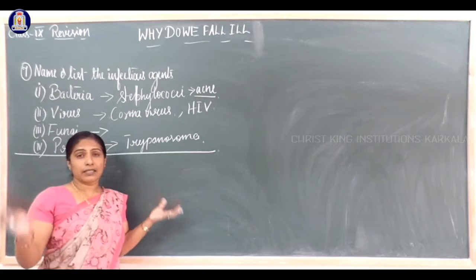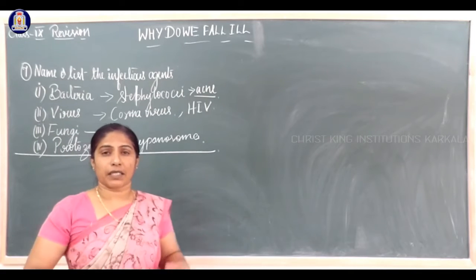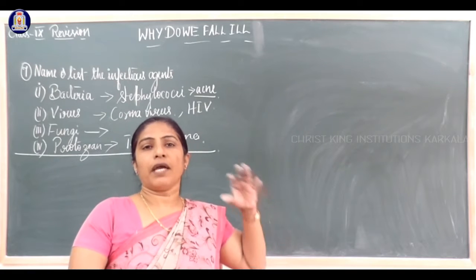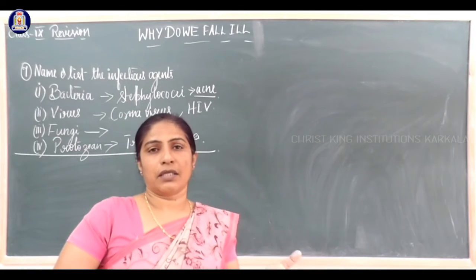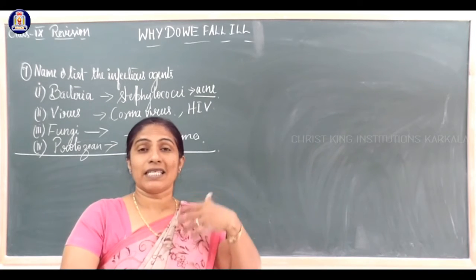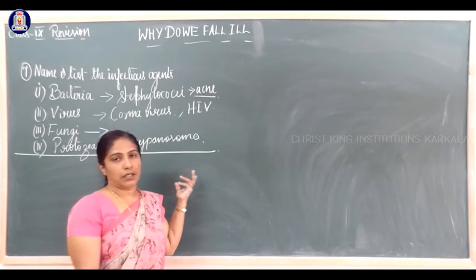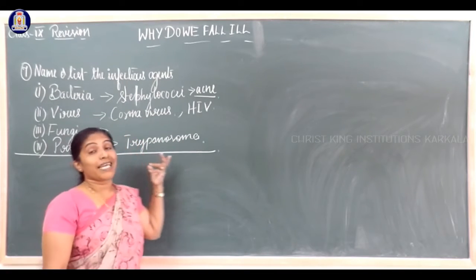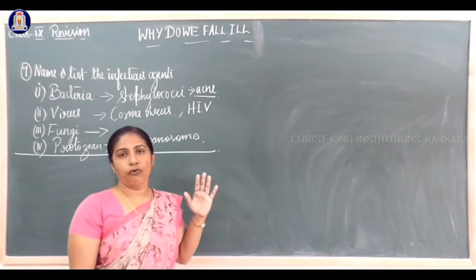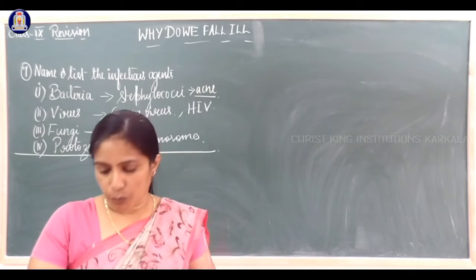Where they are suffering, especially Kala Azar, it will affect our immune system, which fights against diseases in our body. The immunity cells will be affected by the leishmania. So all these are called the infectious agents. Four agents: bacteria, fungi, virus, protozoan.